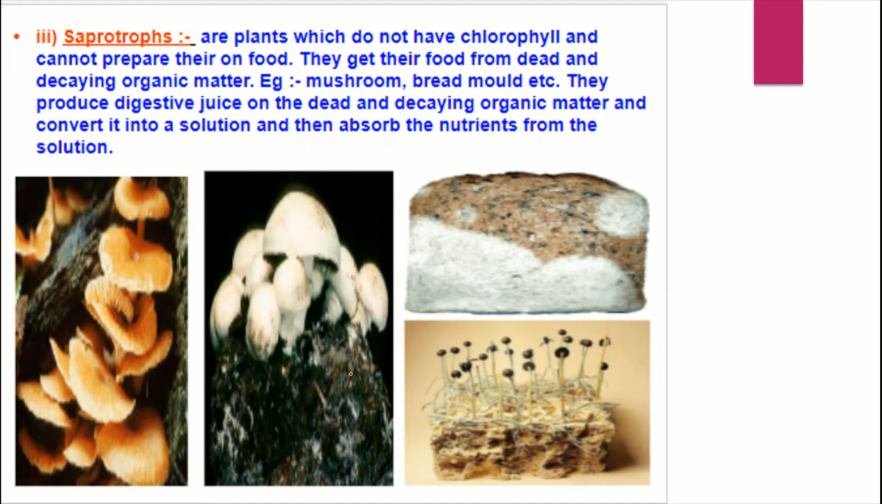So now we have finished two types. What are they? Parasitic and insectivorous plants. Now, saprophytes. Saprophytes are plants, as we know, which do not have chlorophyll. The difference here is they absorb nutrients from death and decay.